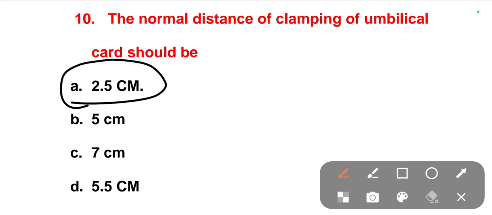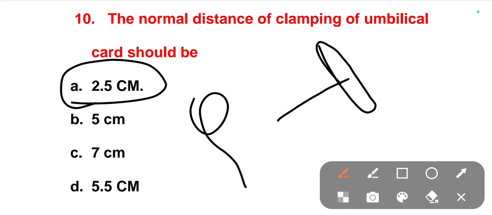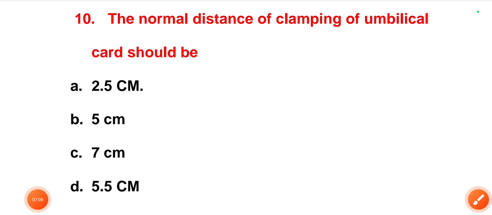The umbilicus is the connection between the placenta and the baby. This is the umbilical cord. You have to clamp 2.5 centimeters away from the umbilicus of the baby. So this is the normal distance of umbilical cord clamping.